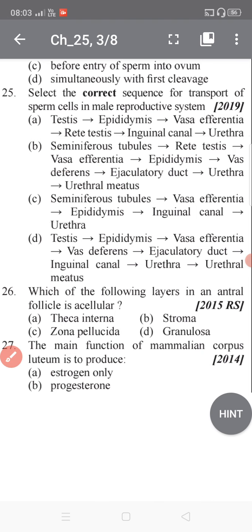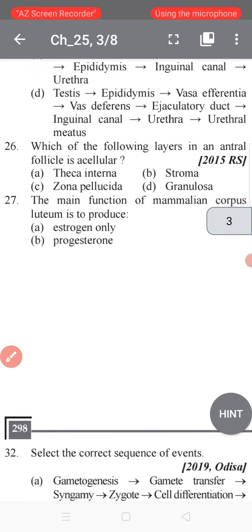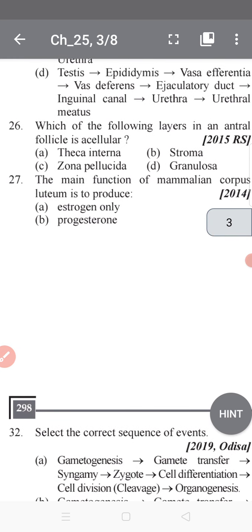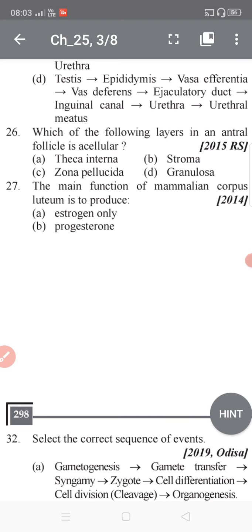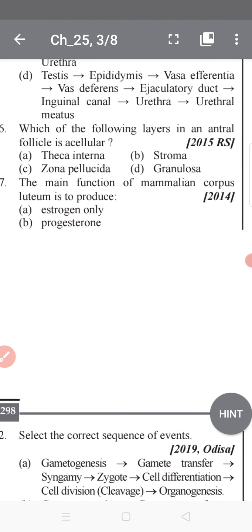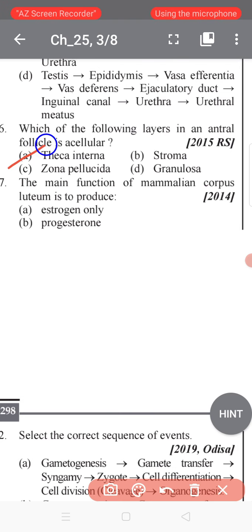As you know, student, this was asked in 2015 PMT, the pre-medical test. Now question 26: which of the following layers in the antral follicle is acellular? Theca interna, stroma, zona pellucida, or granulosa?